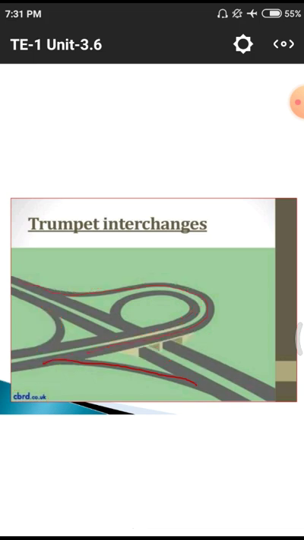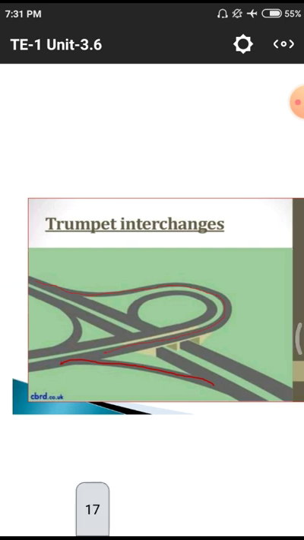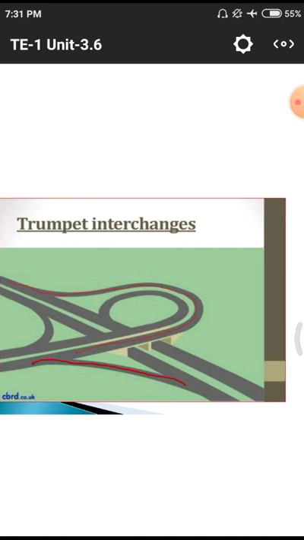These are the different intersections. That means normally we are meeting with these points. Okay, the major part of the highway, that means this is the first one we are having. The straight line we are having is a major highway. That means the major highway is meeting with a minor highway, so those are using these trumpet interchanges.